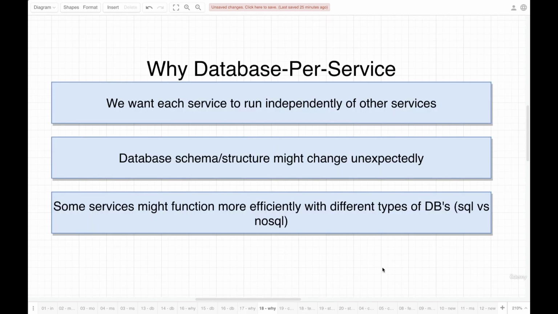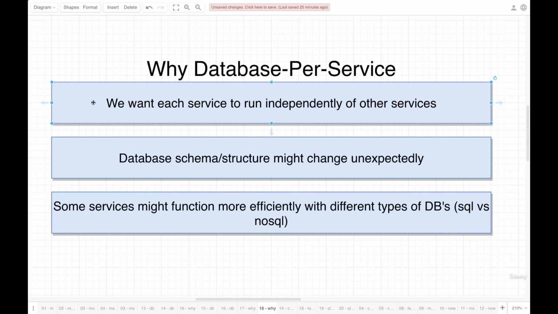So, reasons. First, I want you to understand that this whole idea of giving every service its own database is known as a pattern. The pattern is called database per service. As you'd expect, that just means every service has its own database. But here are a couple of reasons, and this is by no means an exhaustive list. And this is the really big reason, is that we want every service we create to run independently of the other services.